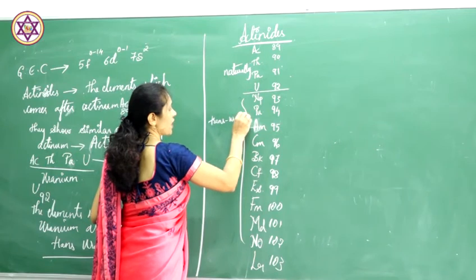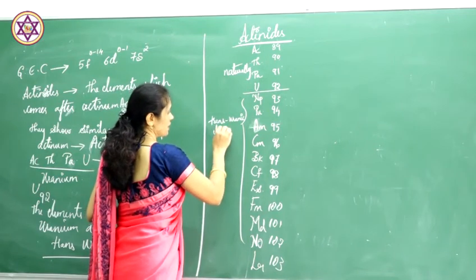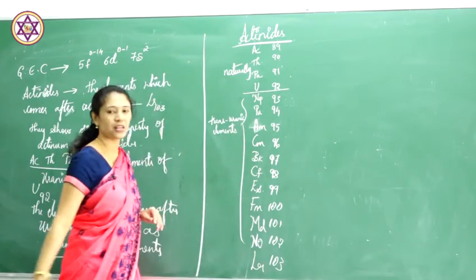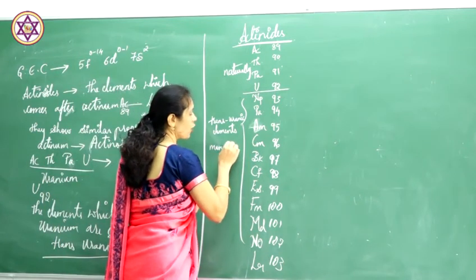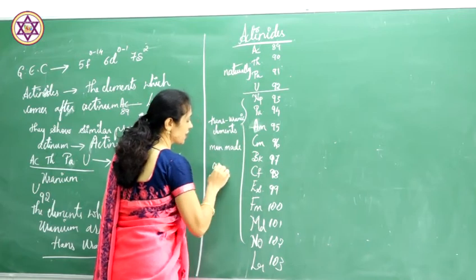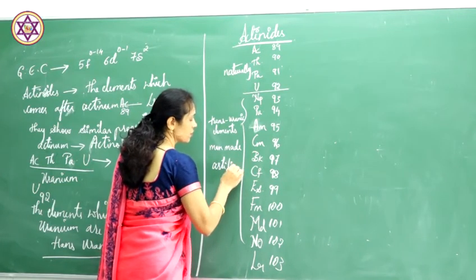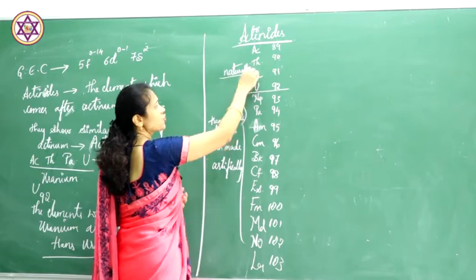The elements which come after uranium are called transuranic or transuranium elements. Why are they called transuranium elements? Because they are man-made, artificially synthesized, whereas the earlier ones are naturally obtained.